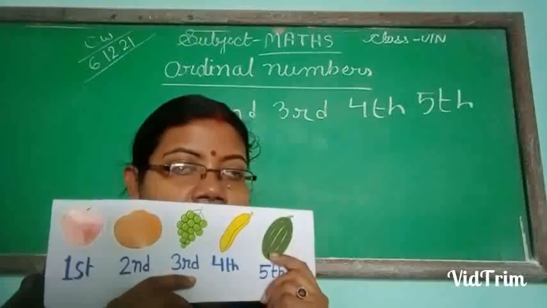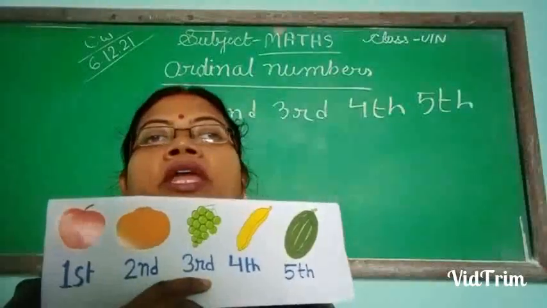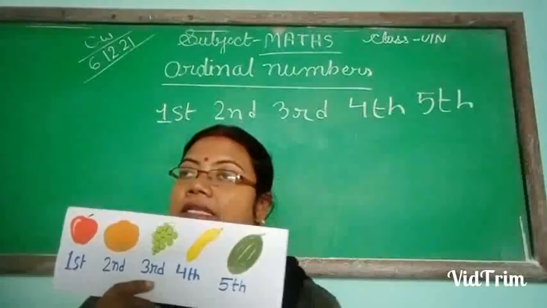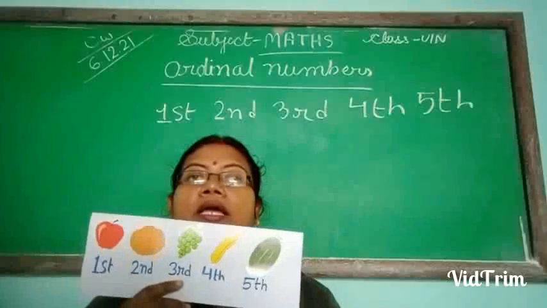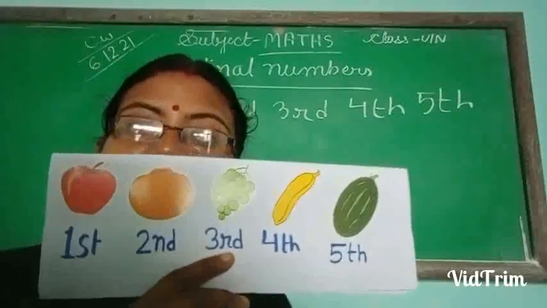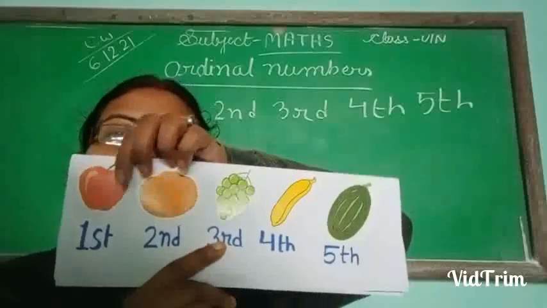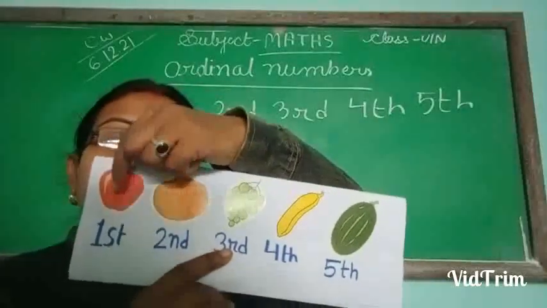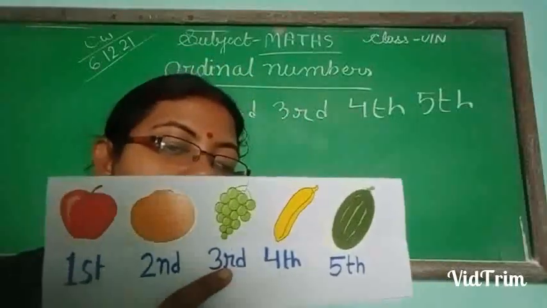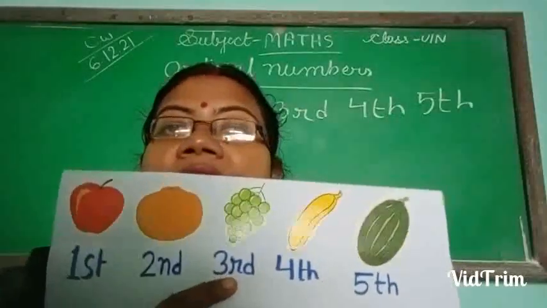Okay. So I may say that the banana is dash in the line. Where in the line? Fourth in the line. The banana is fourth in the line. Suppose an apple is dash in the line. An apple is first in the line. In the line where the apple is standing, apple is at first position. So apple stands in the first position. Say an orange is dash in the line. The orange is second in the line.